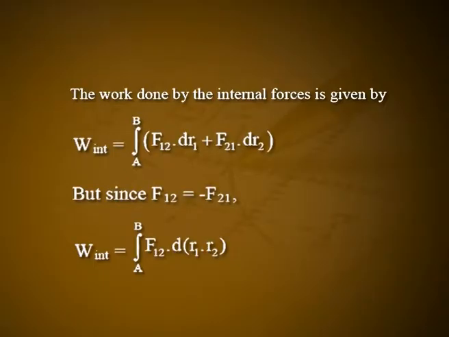The work done by the internal forces is given by W internal equals the integral from A to B of F12 dot dr1 plus F21 dot dr2. But since F12 is equal to minus F21, W internal is equal to the integral from A to B of F12 dot d(r1 minus r2). Writing r12 equal to r1 minus r2, we may write W internal equals the integral from A to B of F12 dot dr12, which clearly shows that the work done by the internal forces depends on the relative displacement of the particles.